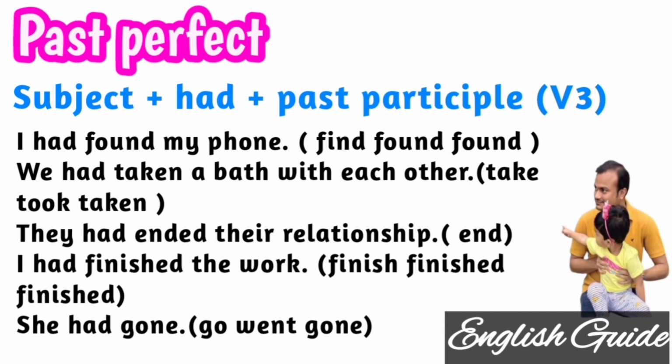We had taken a bath with each other. They had ended their relationship. They had finished the work. She had gone. All are telling about something which ended at a particular time in the past. The form is very simple: subject plus had plus the past participle form of the base verb.